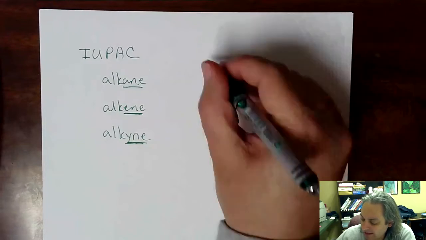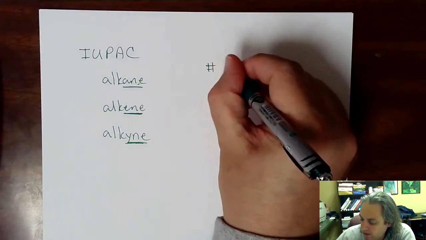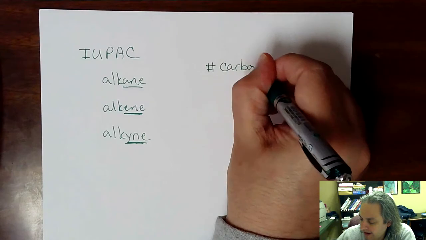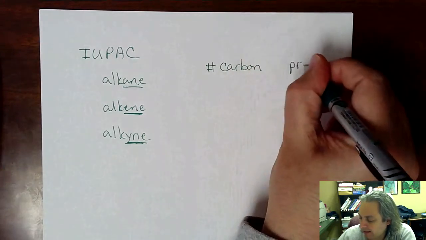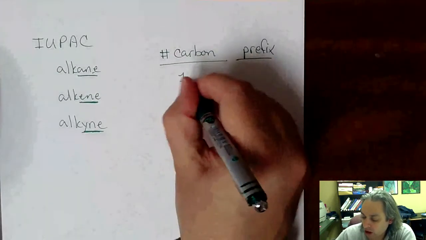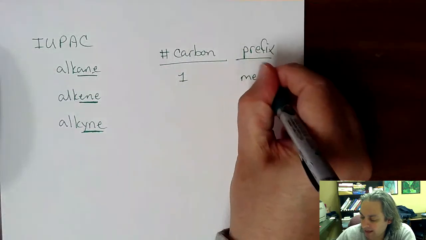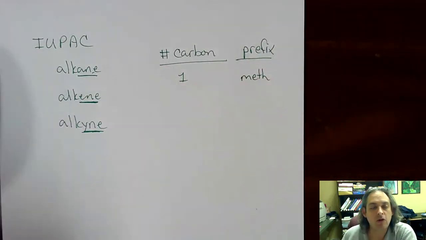So we can make a table here for number of carbons and then what the prefix would be. If we have one carbon, the prefix would be meth. And so a one carbon alkane would be methane.